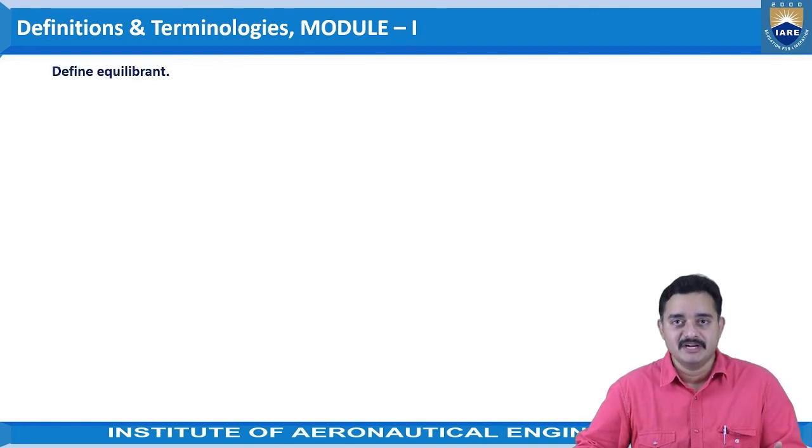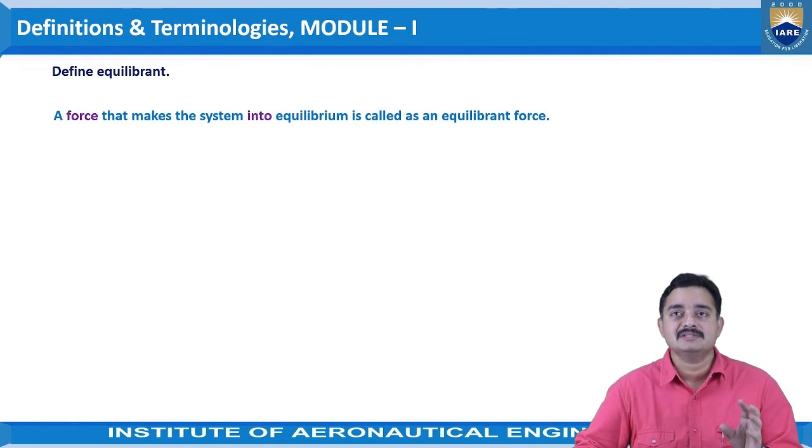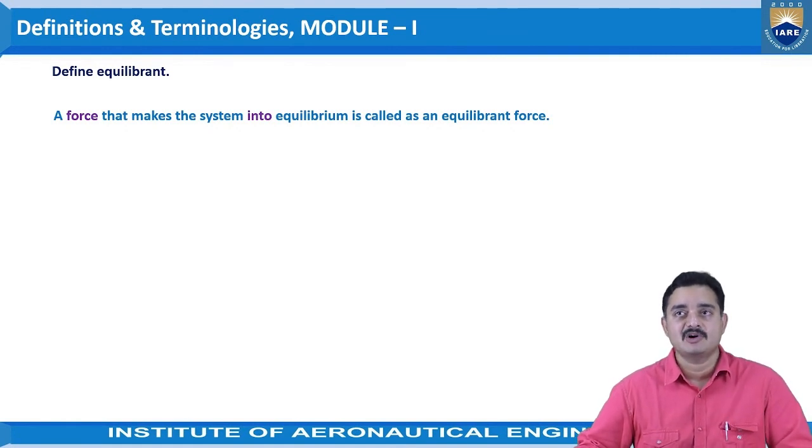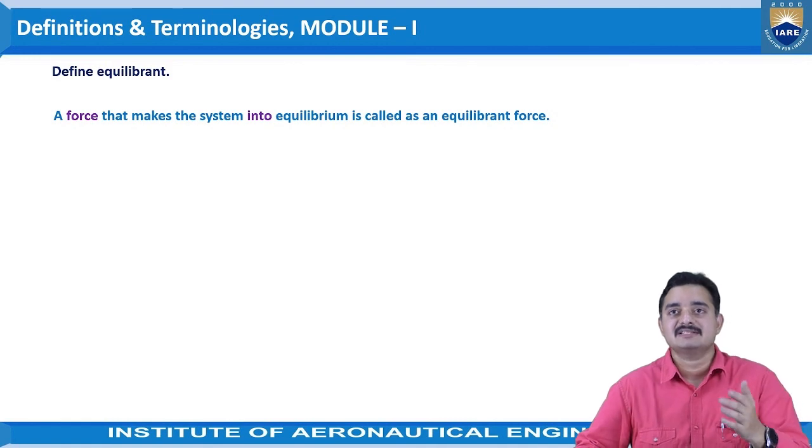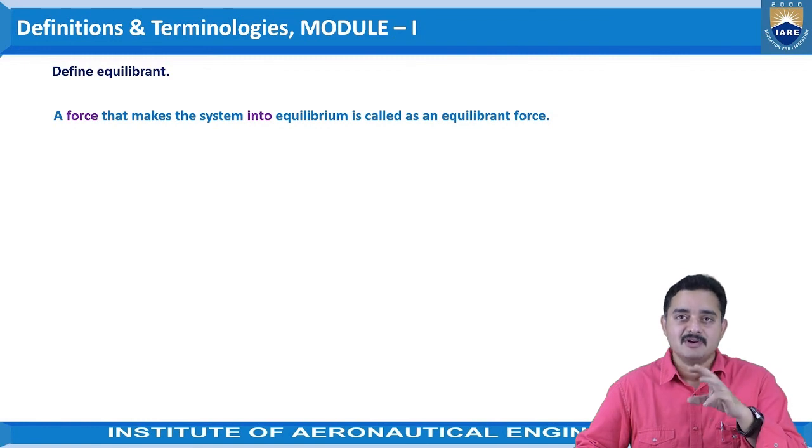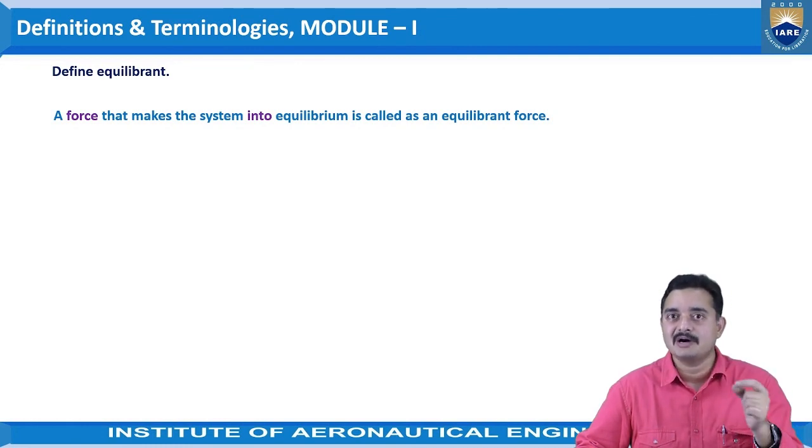And next one is equilibrant. A force that makes the system into equilibrium is called an equilibrant force. For understanding this, we have just now discussed what an equilibrium state is, right? If the forces acting in the system do not add up to 0, that means there is a resultant lying in the system. If we apply some force into the system such that the resultant becomes 0, how will it happen?